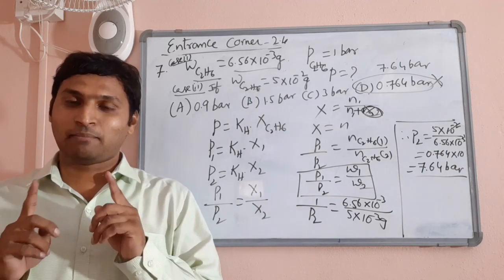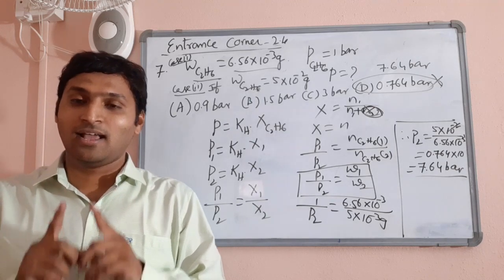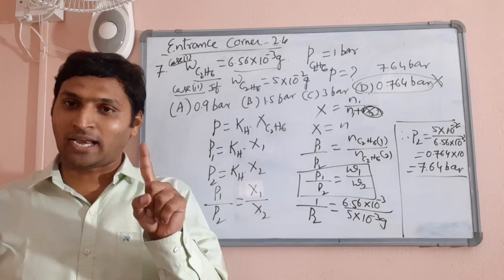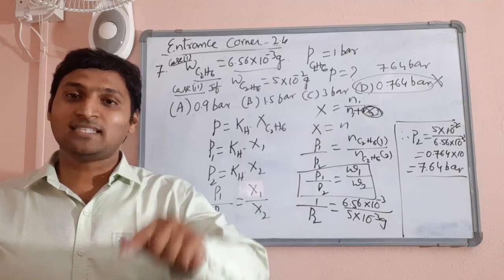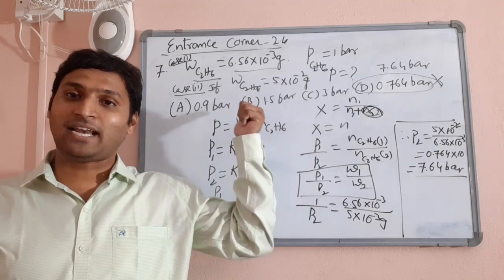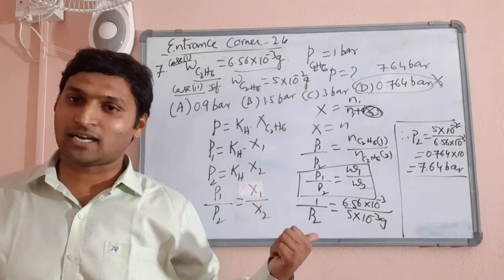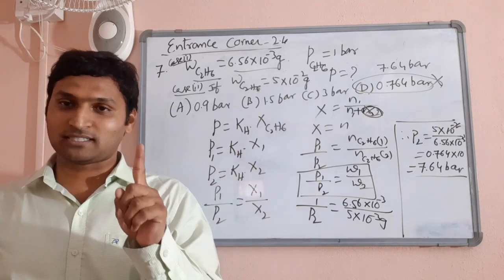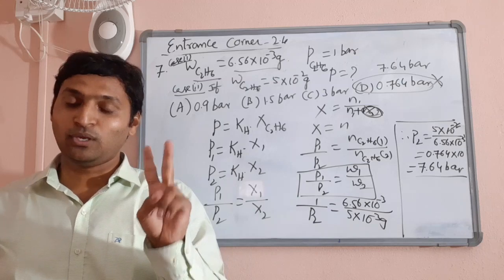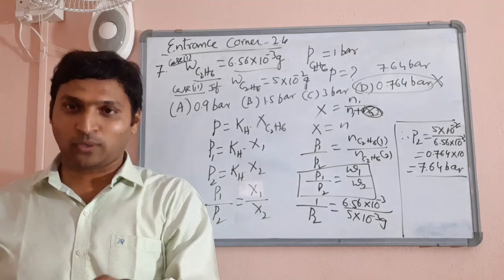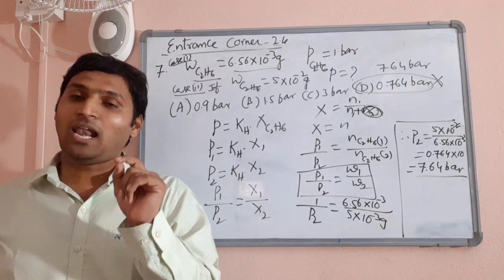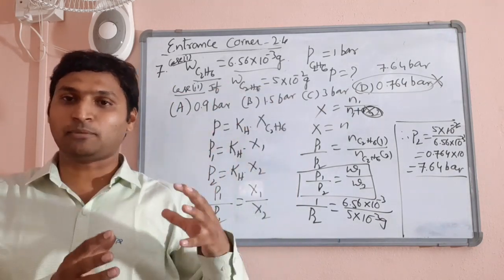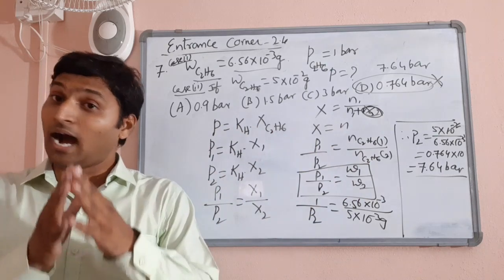Now, I am winding up this session because I am leaving you with 2 homeworks. One is a home exercise for numerical practice of Henry's law, immediately after entrance corner 2.4 in your EPL. You have to solve that home exercise today. Number 2, there is exam corner 2.1 in which all theoretical questions from these many concepts, concept of solubility, molarity, etc. are given.